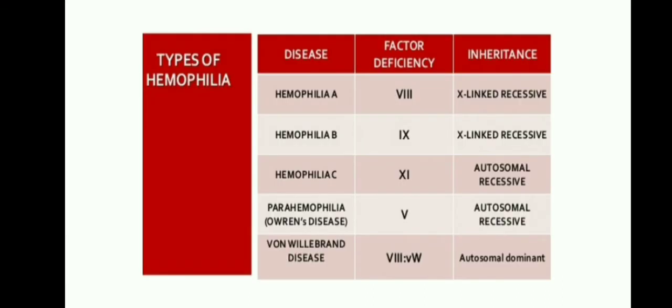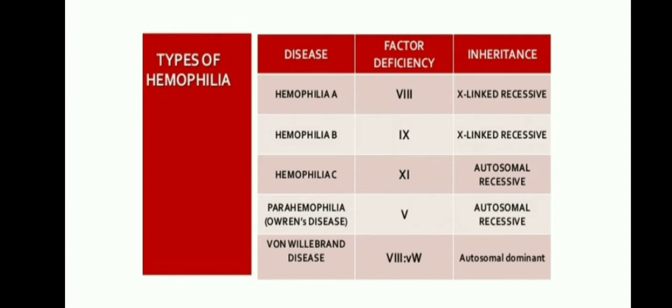Next, coming to the types of hemophilia, we will discuss them one by one. Hemophilia A is a deficiency of factor 8, and it is inherited as X-linked recessive. The second type is hemophilia B, because of the deficiency of factor 9, which is also X-linked recessive. And hemophilia C is because of the deficiency of factor 11, and it is inherited as an autosomal recessive disease.